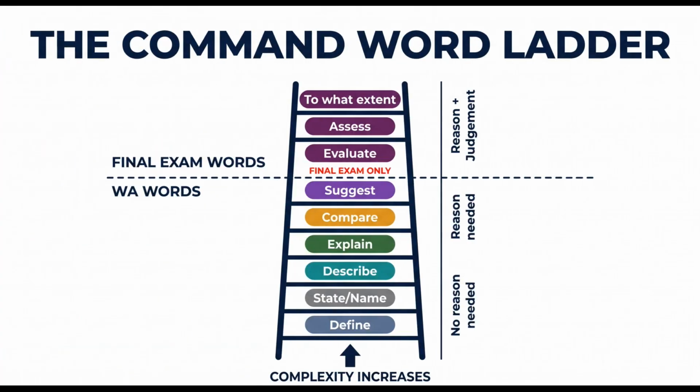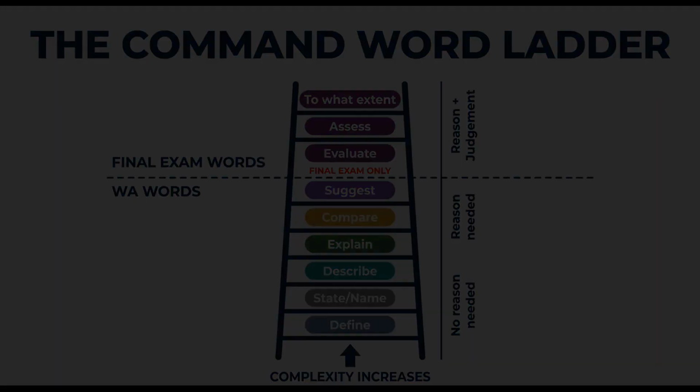There are 9 command words in the Sec 1 Geography syllabus, and they form a ladder from simple to complex. At the bottom, define, state, and name. These require you to give precise terms or specific facts, no explanation needed. In the middle, describe, explain, compare, and suggest. These involve more than recall. You need to say what something is like or why it happens, or how 2 things differ. At the top, evaluate, assess, and to what extent. These appear in the final exam and all require a final judgment, a clear verdict on how effective or how significant something is. Without the judgment, you cannot score the highest marks.